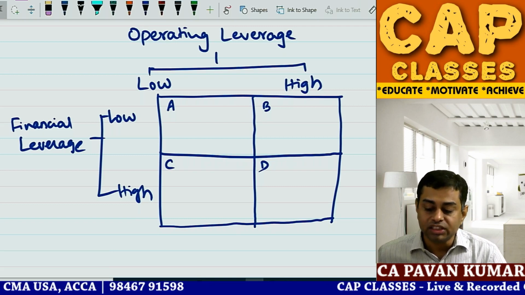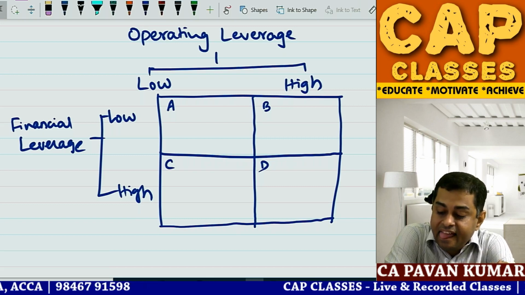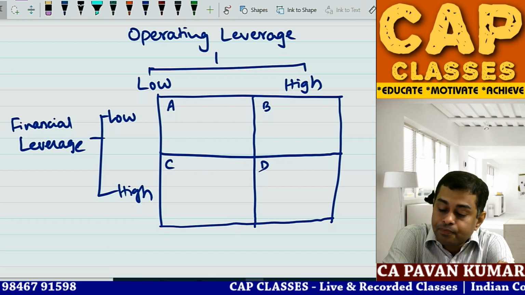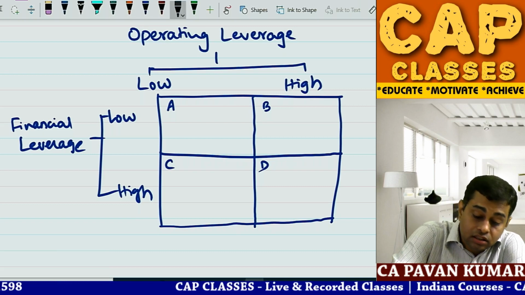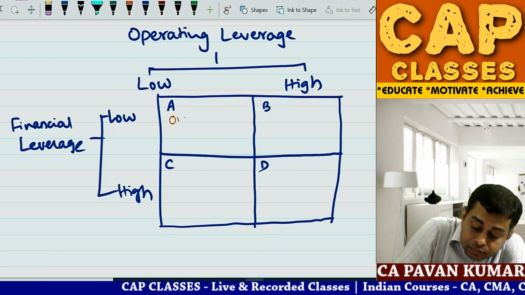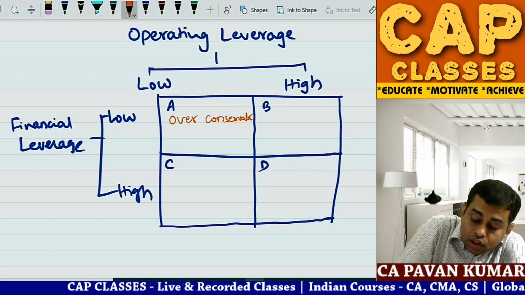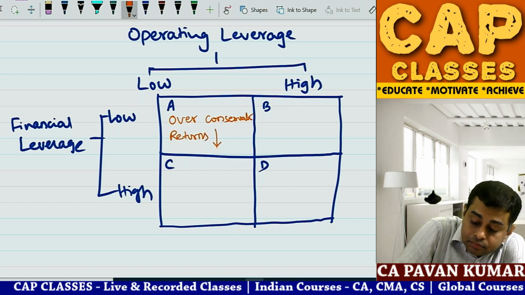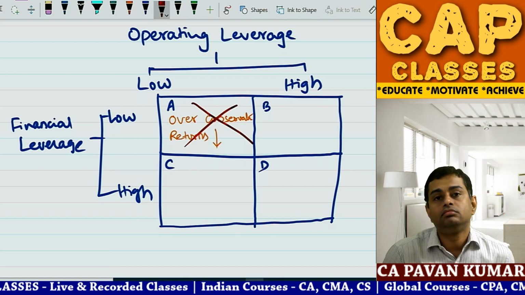Hey, no response. People are saying A. But actually, the problem here is, don't you think this is over conservative? Returns will be less, so it is not an ideal situation.